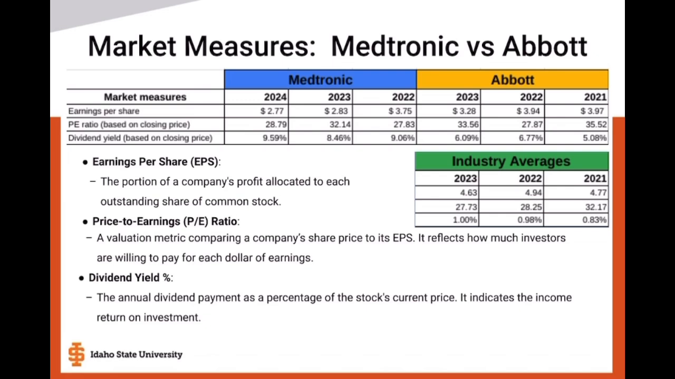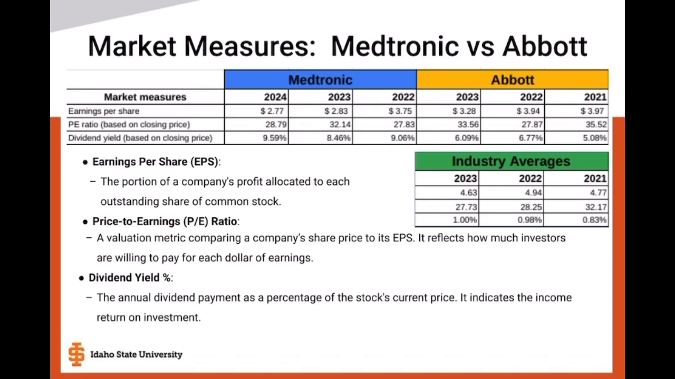Abbott, actually, they're also below the industry average. Abbott has also shown a steady decline as Medtronic, although the decline is less pronounced. Abbott's EPS for 2023 was $3.28, which was below the industry average of $4.63, showing similar underperformance as Medtronic when compared to the industry. Abbott's EPS also lags behind the 2022 industry average of $4.94 and 2021 industry average of $4.77. So both Medtronic and Abbott are underperforming relative to the industry in terms of EPS, with Medtronic showing a more significant decline.